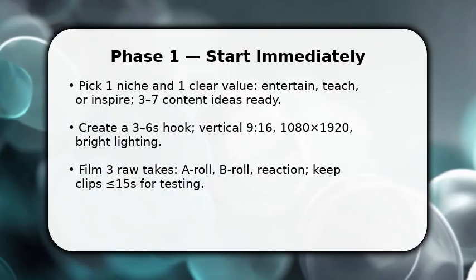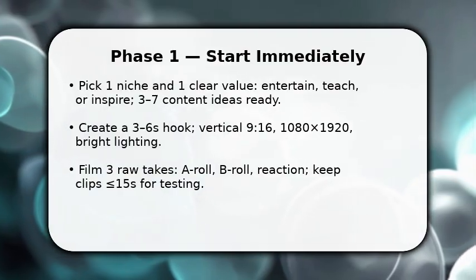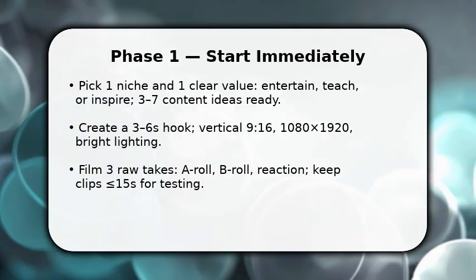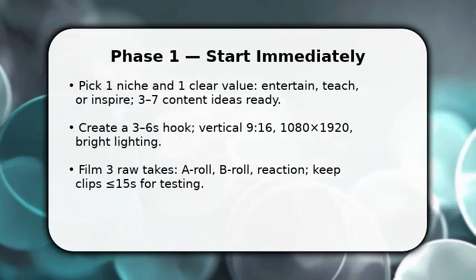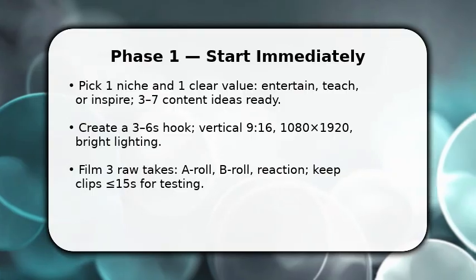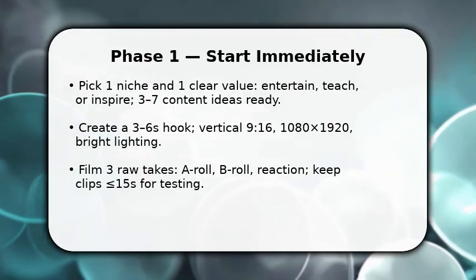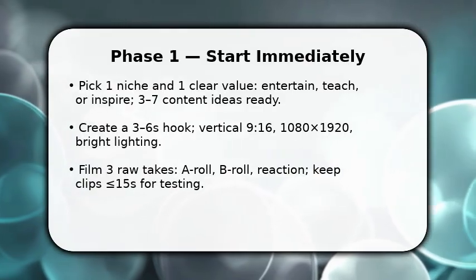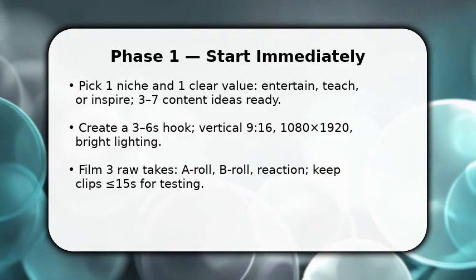You start now by locking a single niche and a repeatable content idea. This avoids paralysis and builds audience memory. Film 3 quick takes: main angle, supporting B-roll, and a reaction close-up so you can edit options. Once done, pick a 3-6-second hook that promises value or curiosity, and make sure lighting and sound are clean.